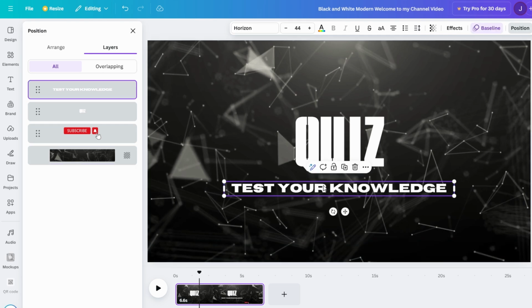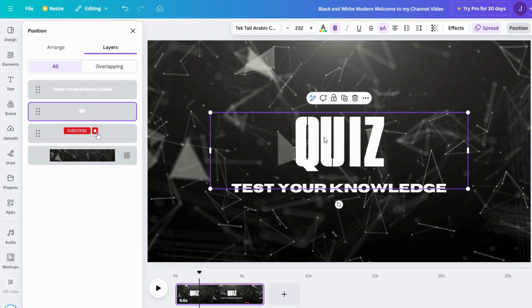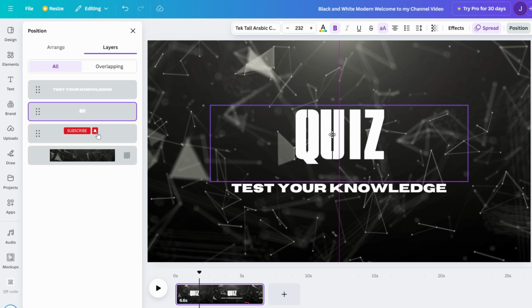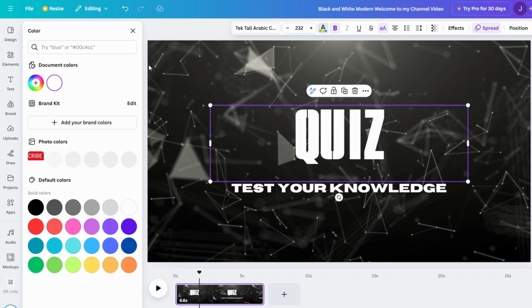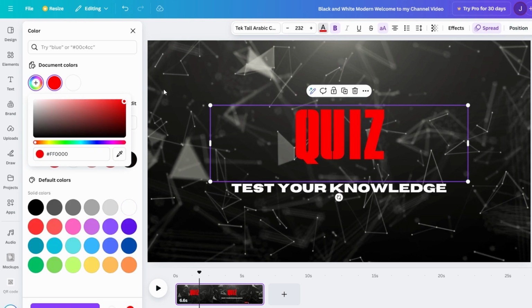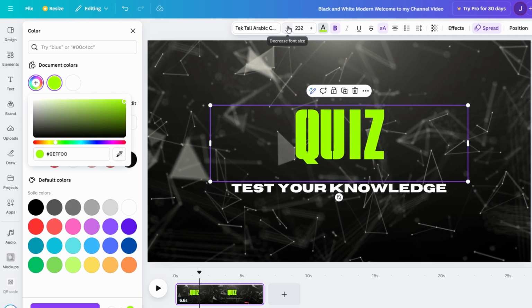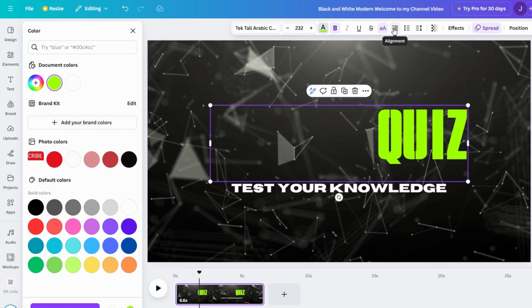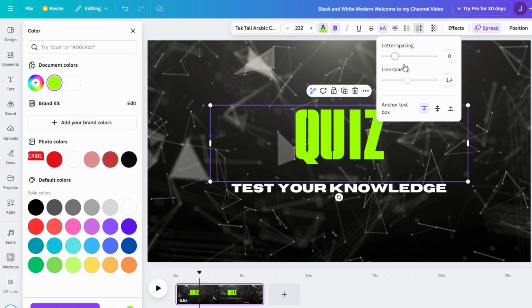Make sure the text doesn't overlap with key parts of your background image. If it does, consider adjusting the font color or adding a subtle semi-transparent box behind the text to enhance readability. You can also adjust the size of the text or play with the spacing to ensure everything is well proportioned. A good layout will draw attention to the quiz title without overwhelming the viewer.